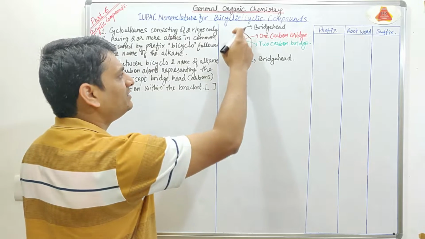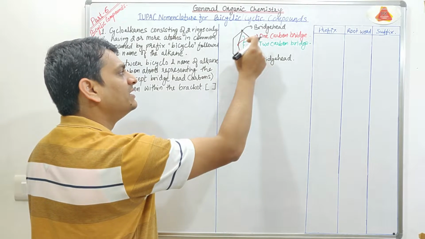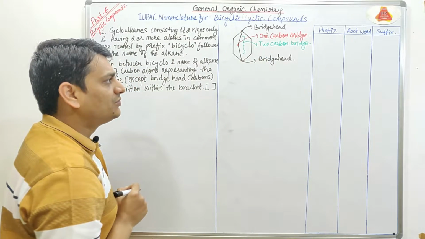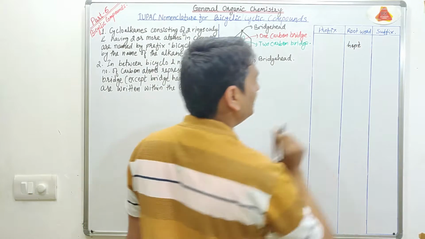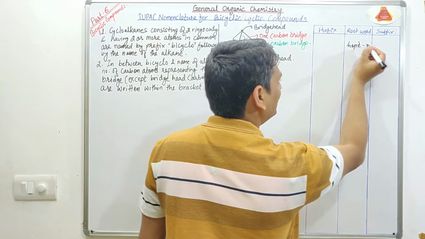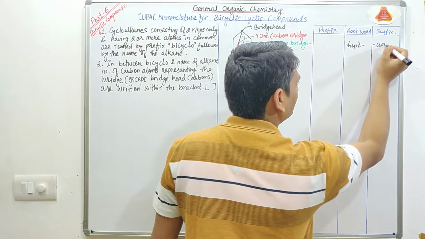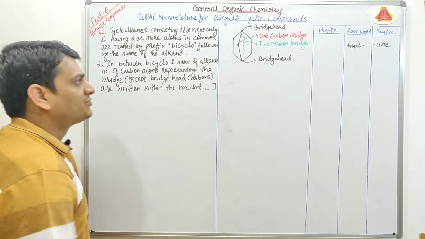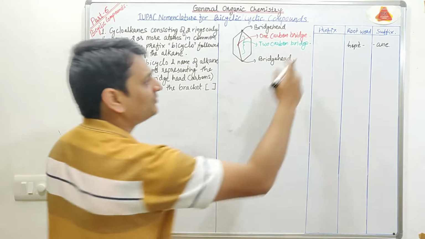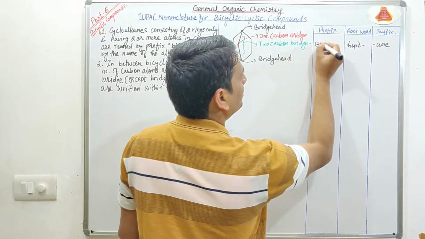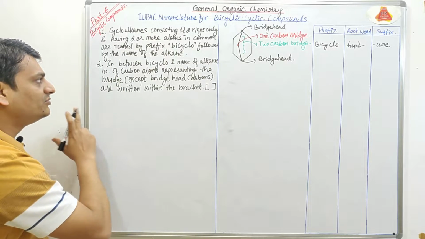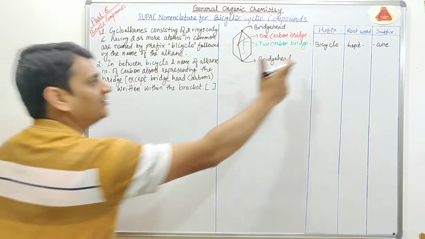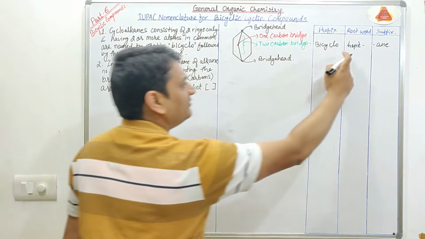So it will be 1, 2, 3, 4, 5, 6 and 7. So the root word will be hept, meaning it is a heptane, so it will be hept and the suffix will be ane. Now coming to the prefix, it is a bicyclic ring, so the prefix will be bicyclo.